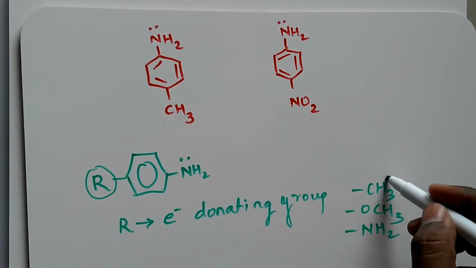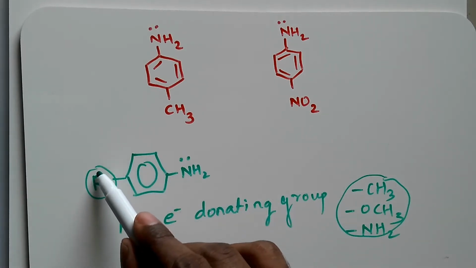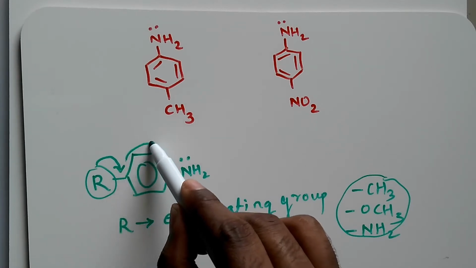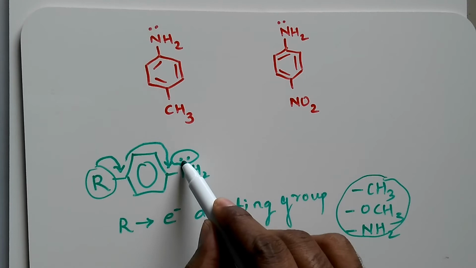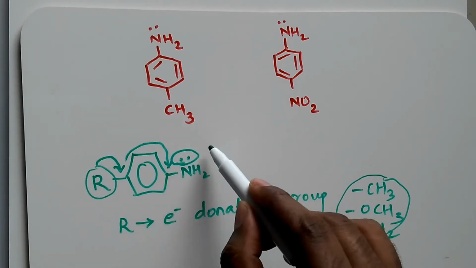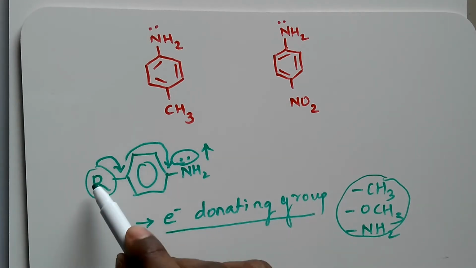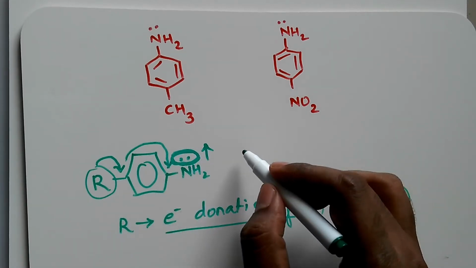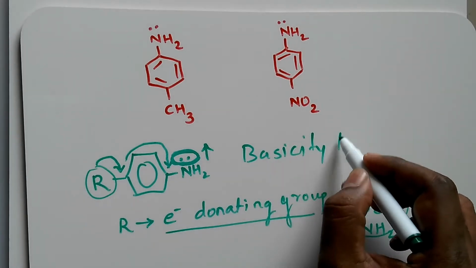These are electron donating groups. So they will try to donate the electron here, and due to delocalization, the electron density will reach here. So the electron density over here will increase. So an electron donating group, due to delocalization, increases the electron density here, and the basicity will increase.